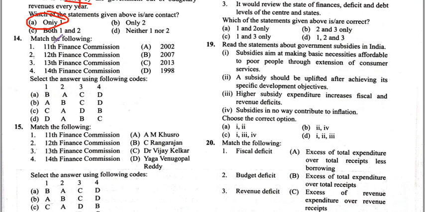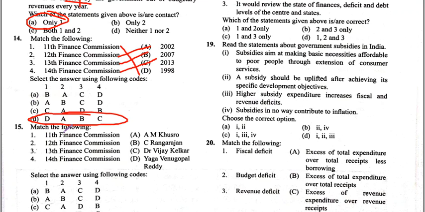Match the following statements. Okay. 11th Finance Commission, 12th Finance Commission and 13th. The 11th Finance Commission came in 1998, the 12th Finance Commission came in 2005, and the 13th Finance Commission came in 2007, and the 14th Finance Commission came in 2013. So asking about the correct matching. Okay, what is the correct matching? So answer is D.